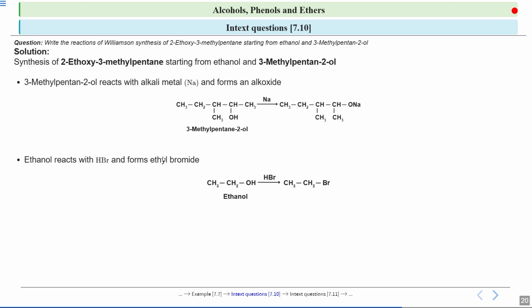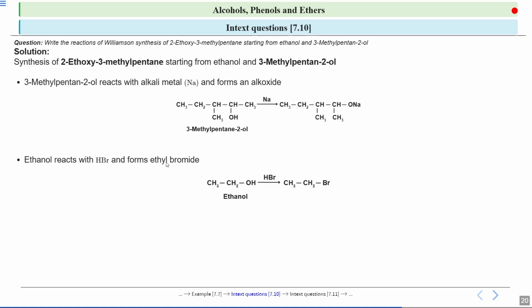When it reacts with HBr, you will get ethyl bromide, that is CH3CH2Br. The OH group will leave. First, it will get protonated, and being a better leaving group, this OH2 will leave and bromine will get attached. So now over here you have an alkoxide, and over here you have an ethyl bromide.